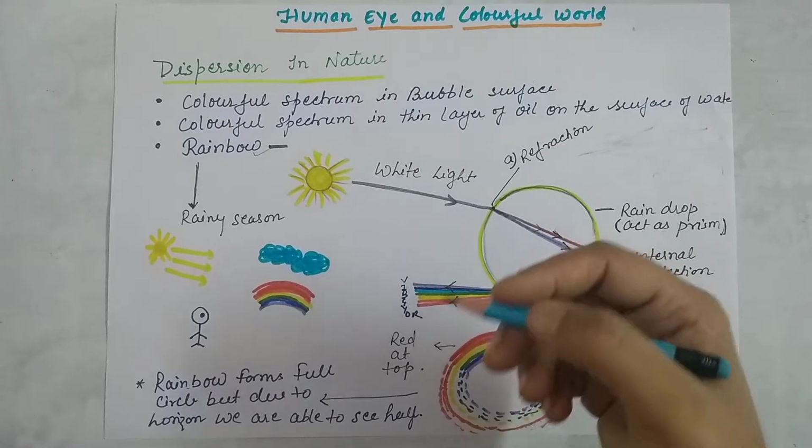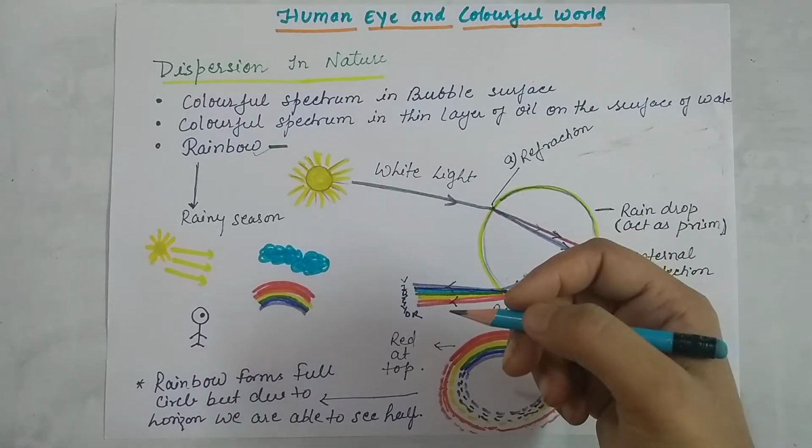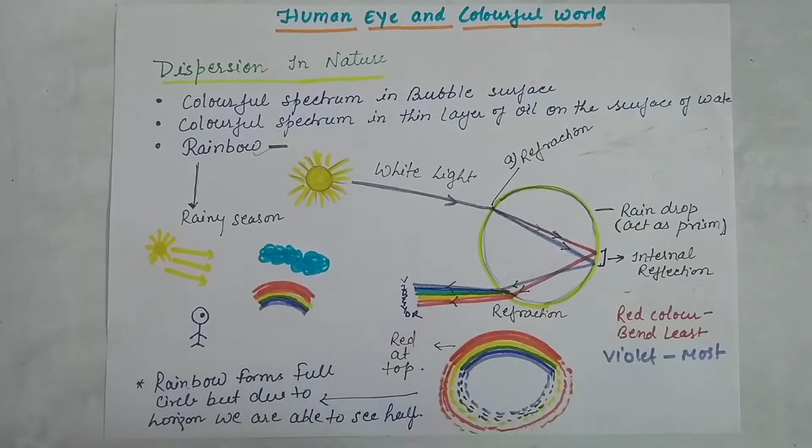We always enjoy seeing the rainbow, and it basically comes at the time of the rainy season. What happens is that when the rain stops, some small water droplets and moisture are still present in the air, and they act as a prism.